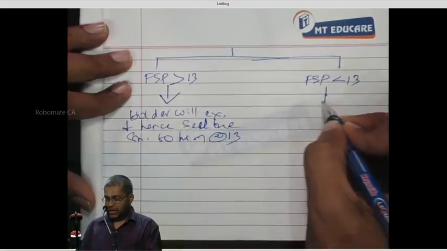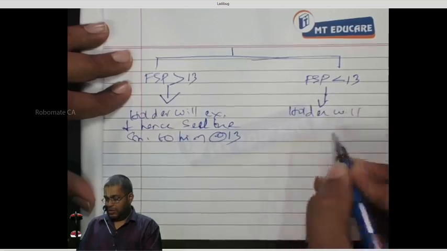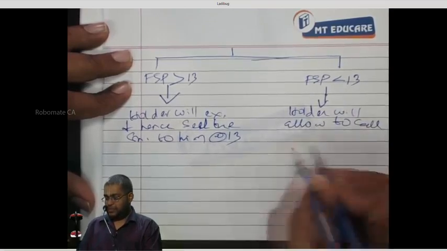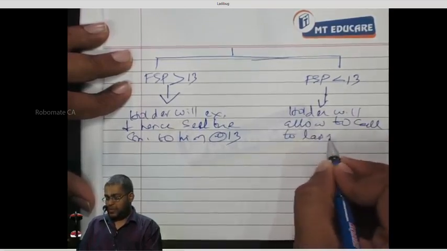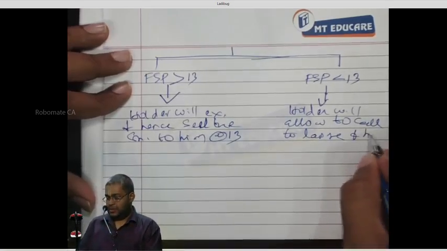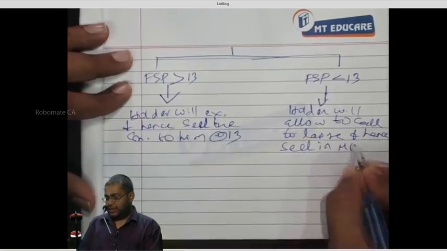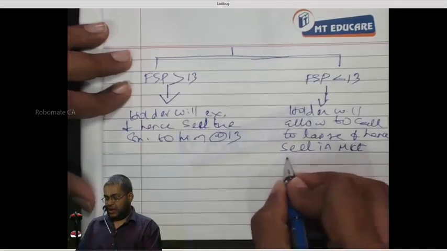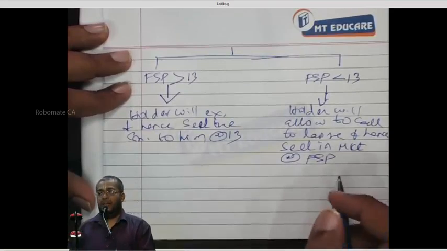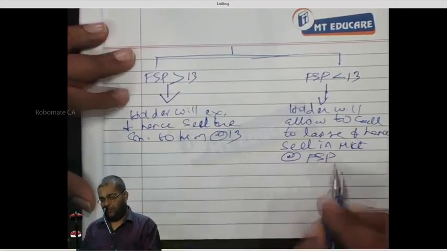FSP less than 13, what happens here? Holder will allow the call to lapse. And hence sell in the market at FSP.